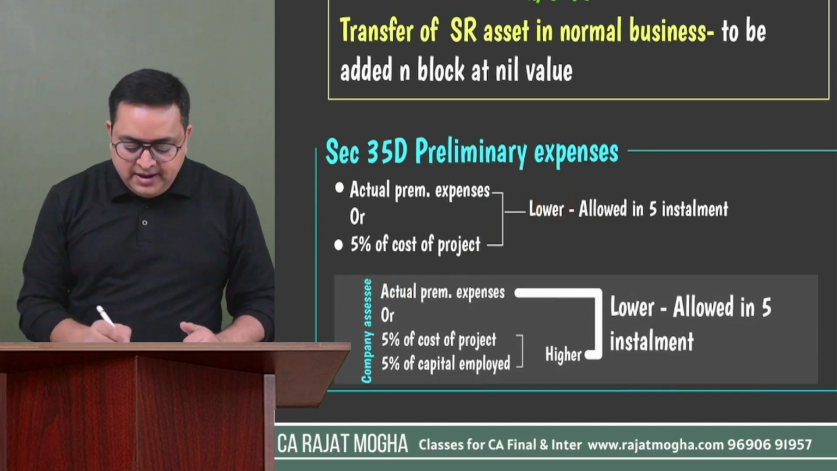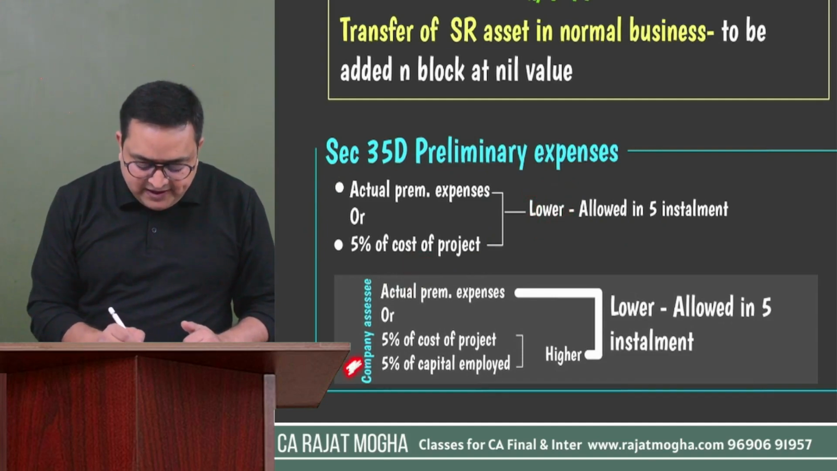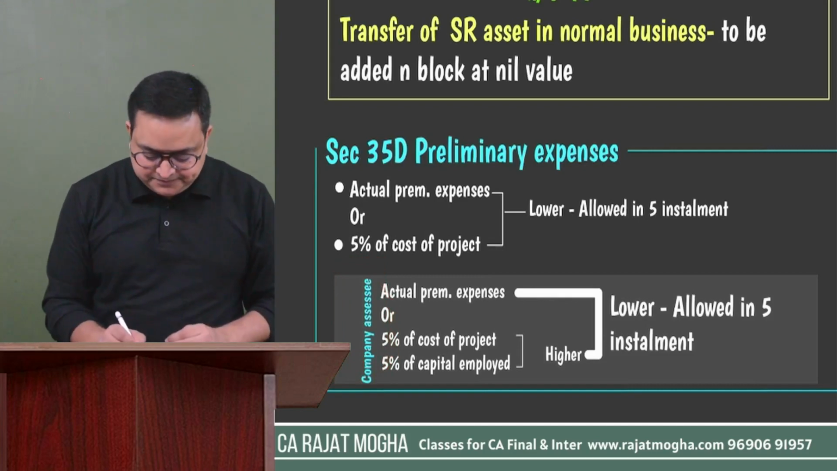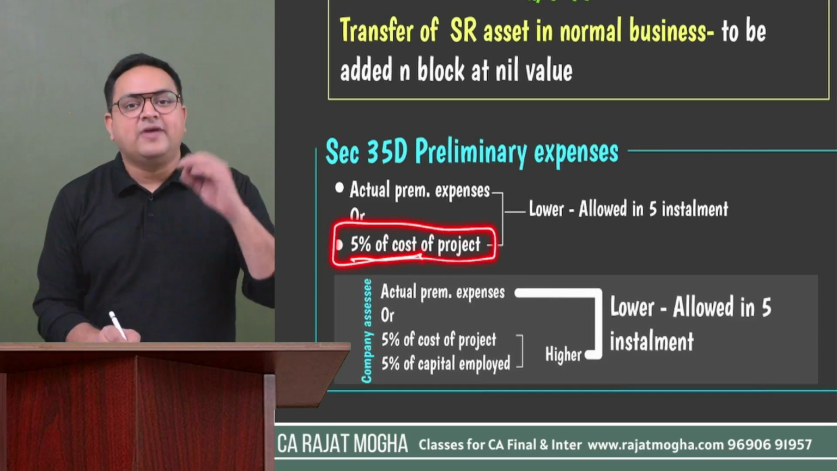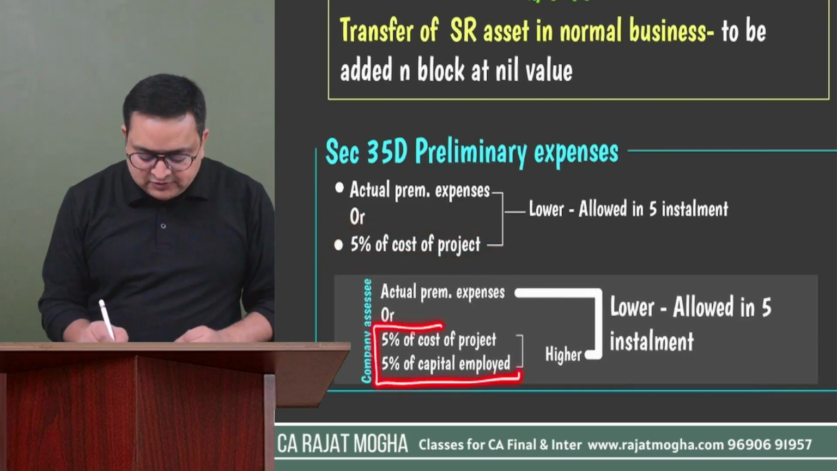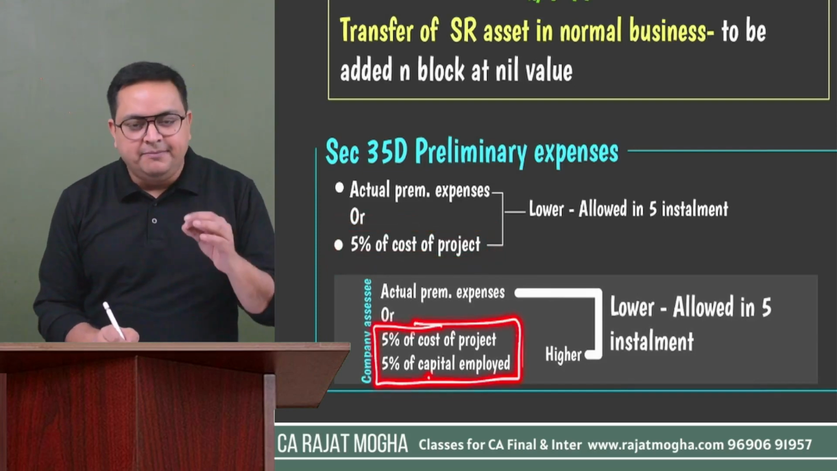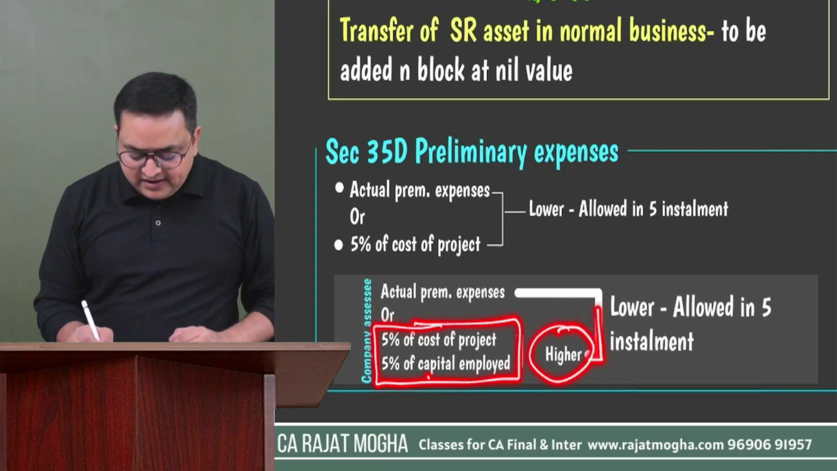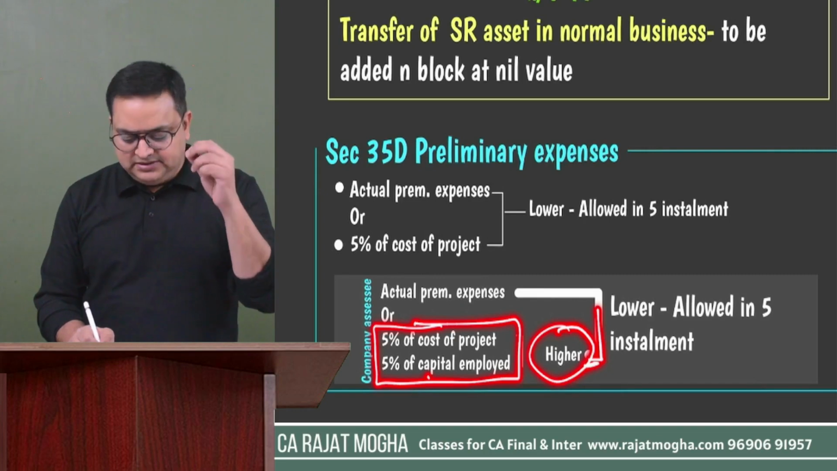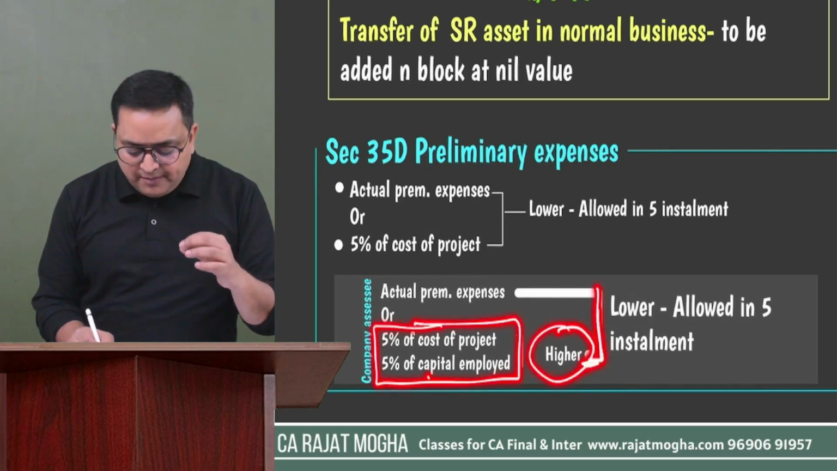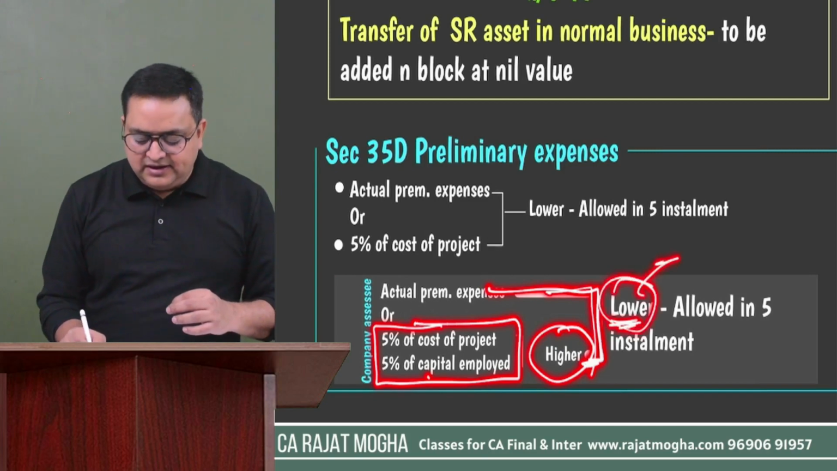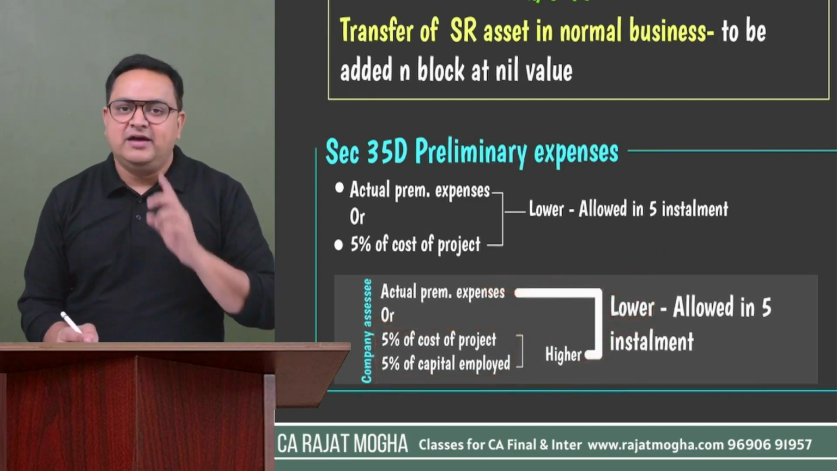lower amount, right? But if the assessee is a company, in that case, first of all, compare 5% of the cost of the project with 5% of capital employed. So 5% of cost of project and 5% of capital employed should be compared first. Whichever is higher, you have to compare this with the actual expenses. Whichever is lower would be the eligible expenses, and that should be allowed in 5 installments.